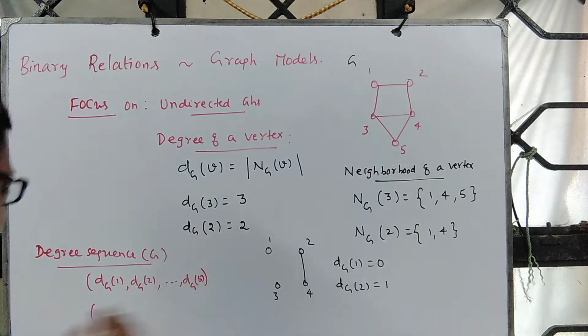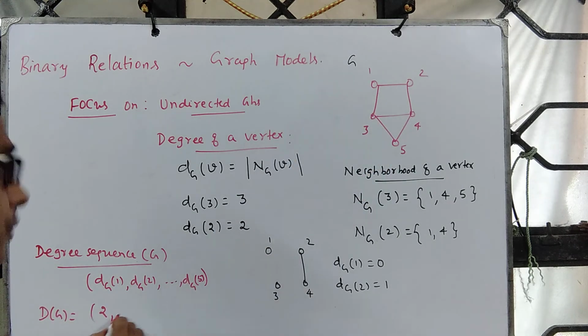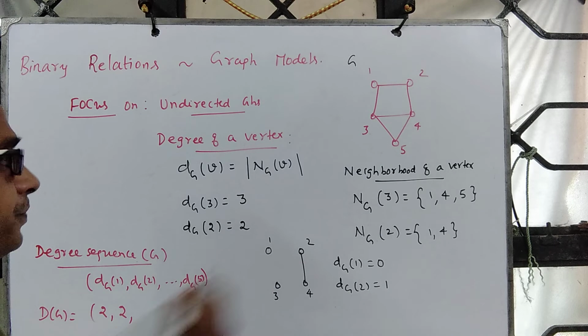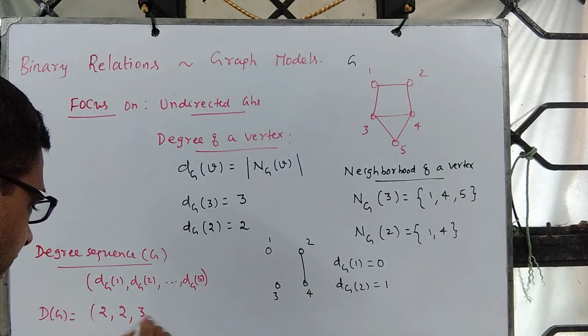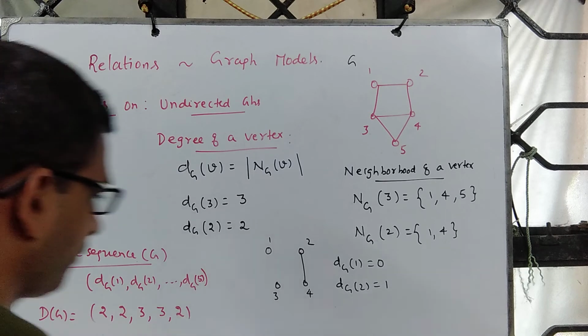For this graph, degree of 1 is 2, degree of 2 is 2, degree of 3 is 3, degree of 4 is 3, degree of 5 is 2.